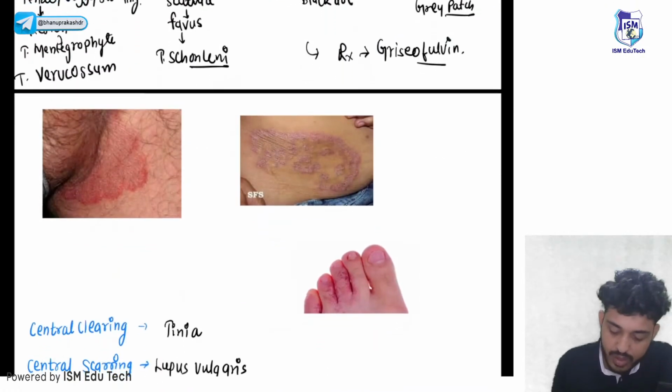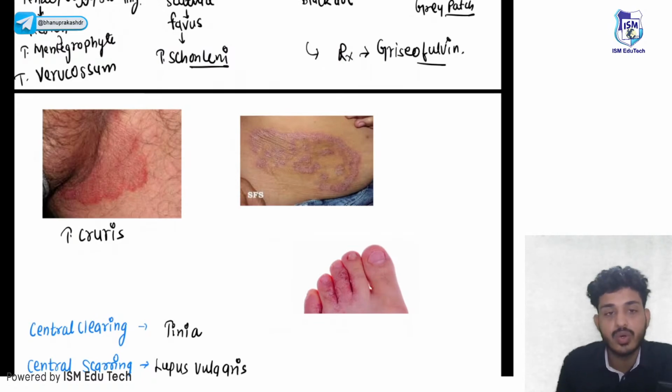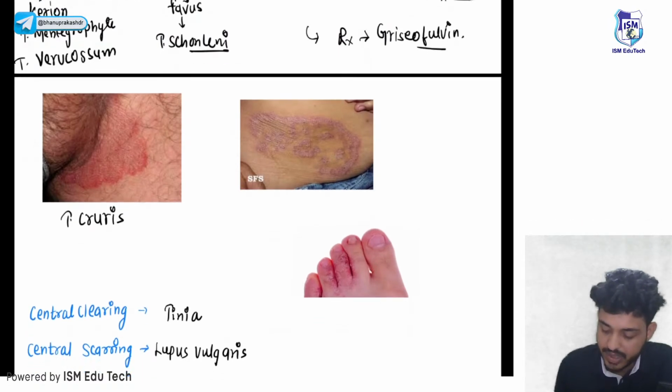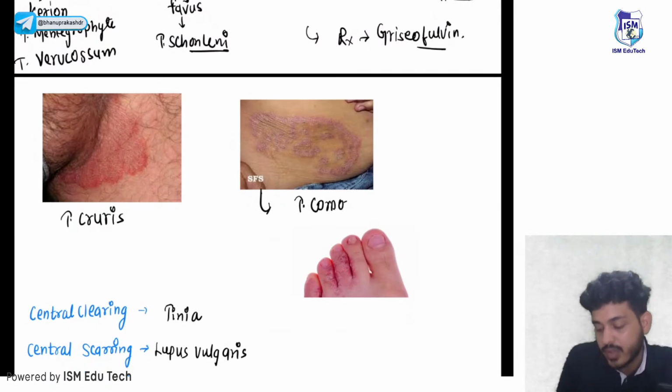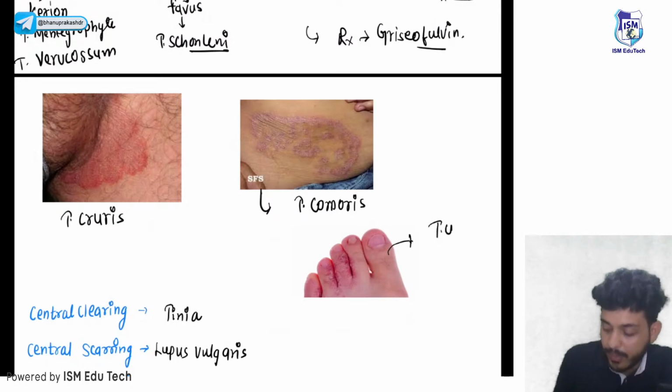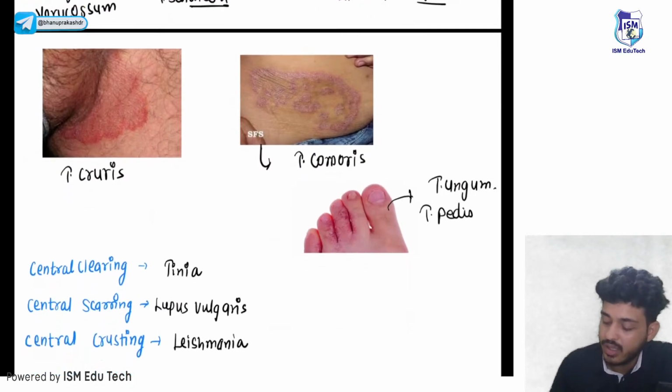Next is your tinea cruris, also known as dhobi itch. This one is your tinea corporis, and this one is your tinea unguium, or we can say tinea pedis. Tinea pedis is also known as athlete's foot.